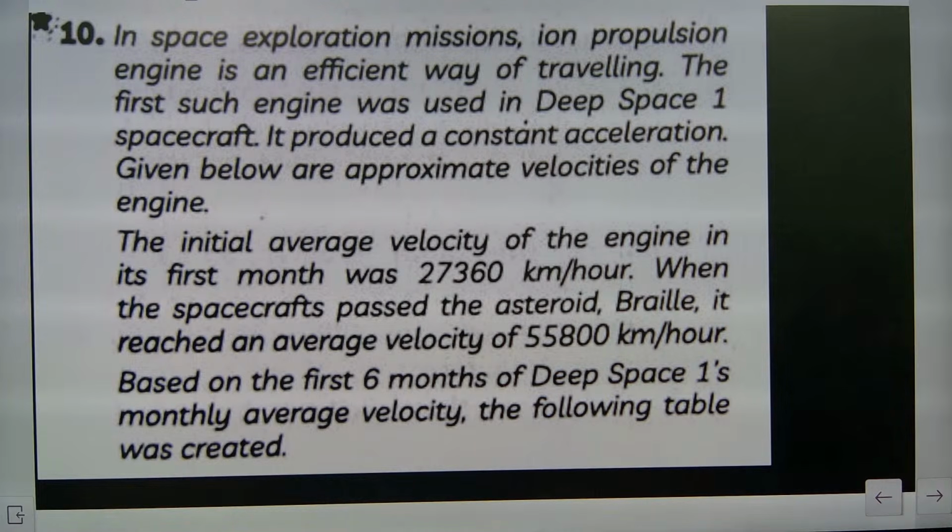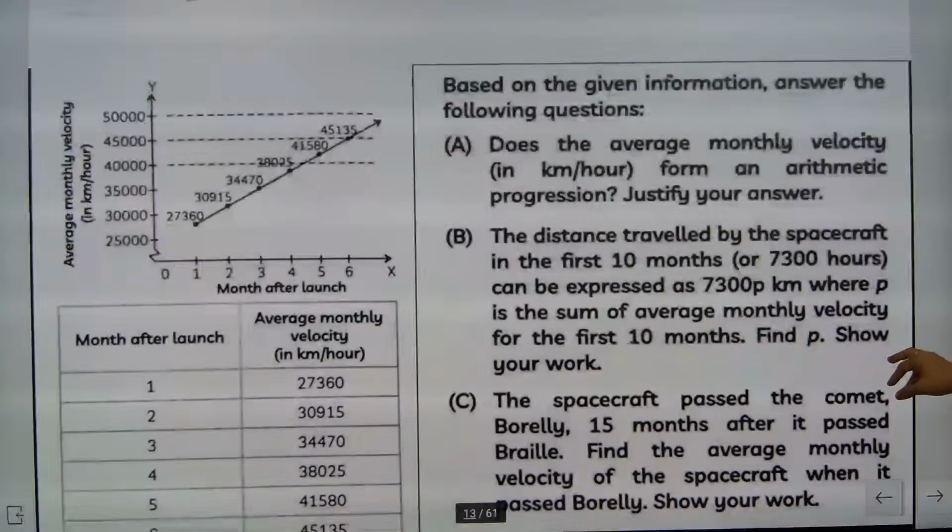Check this one out. In space exploration missions, ion propulsion engine is an efficient way of traveling. The first such engine was Deep Space One. This question is given. The initial average velocity of the engine in the first month is this. When the spacecraft passed the asteroid, it reached an average velocity of this. When the spacecraft passed the asteroid, it reached the average velocity of this. Based on the first 6 months of Deep Space, first month average velocity, the following table was created. So this is the following table they have created.